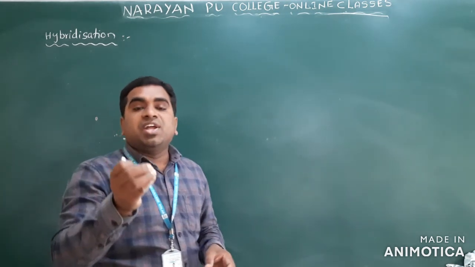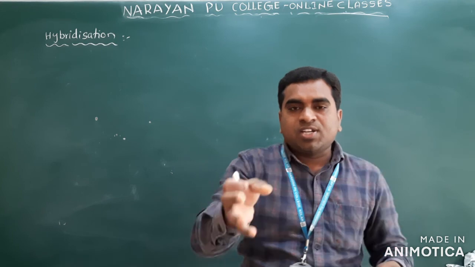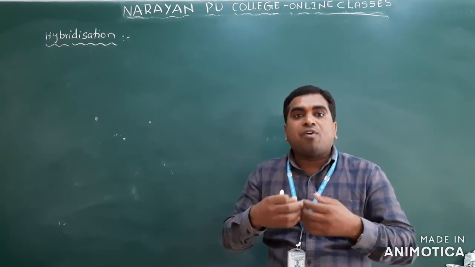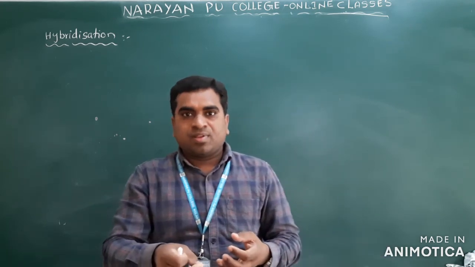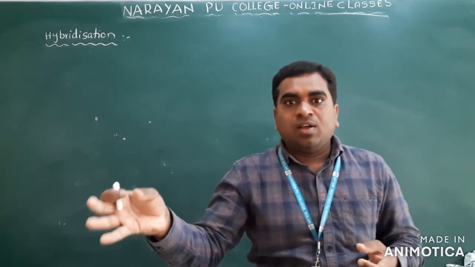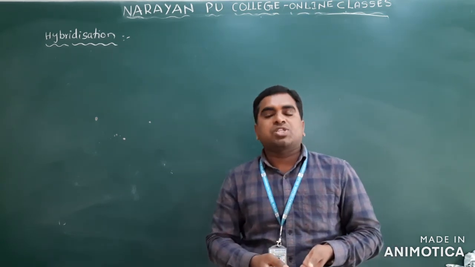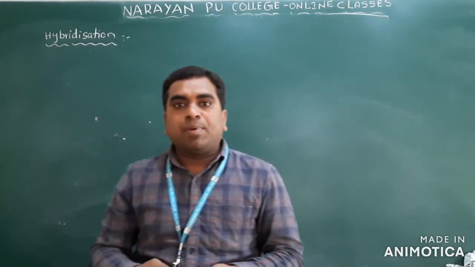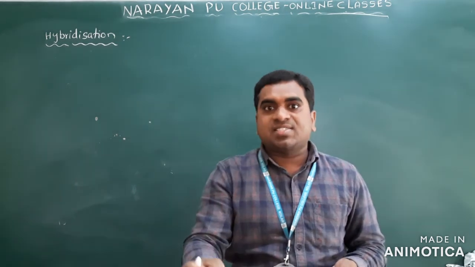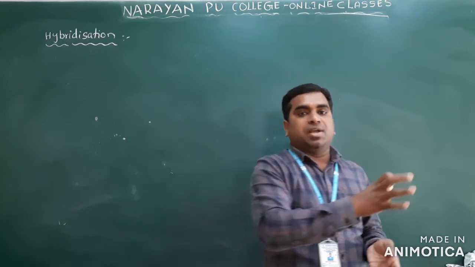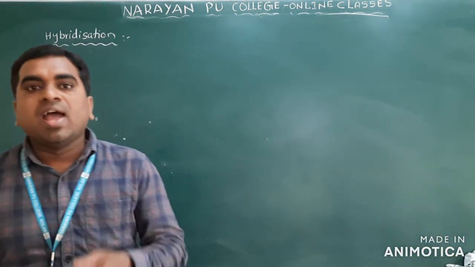So that redistribution of energies takes place among them, resulting in the formation of new orbitals having equivalent energies and identical shapes.